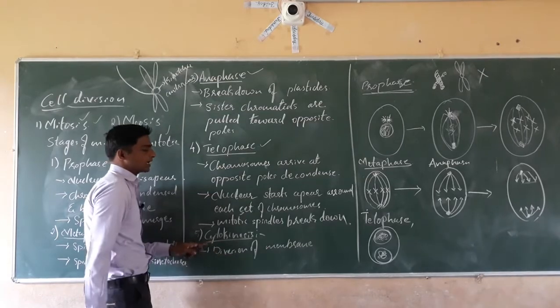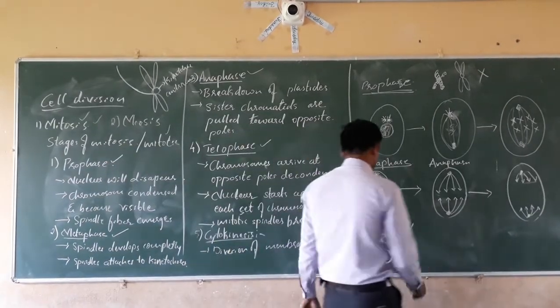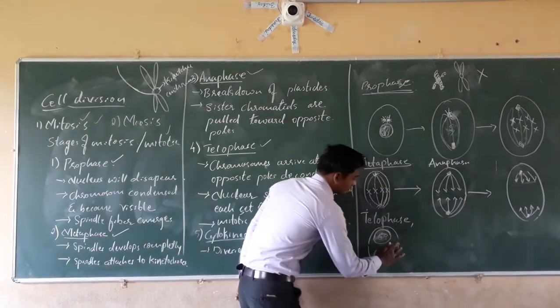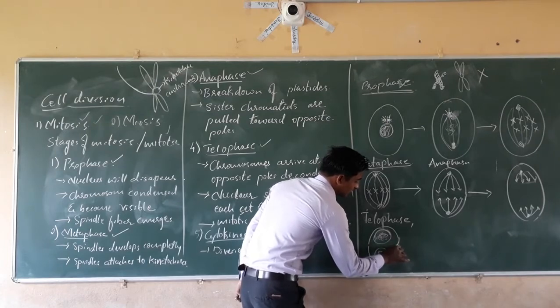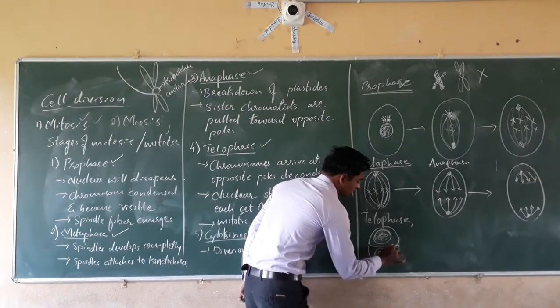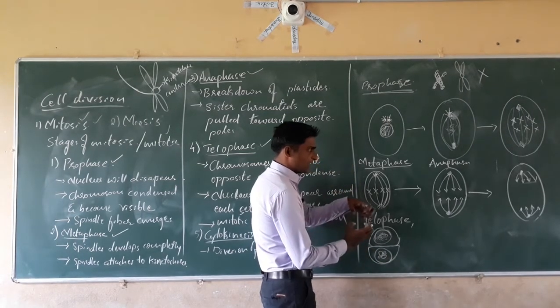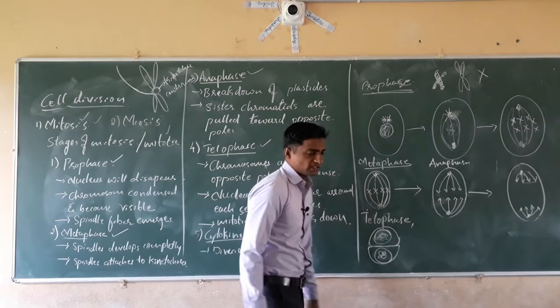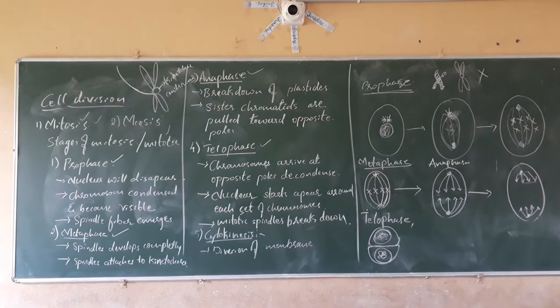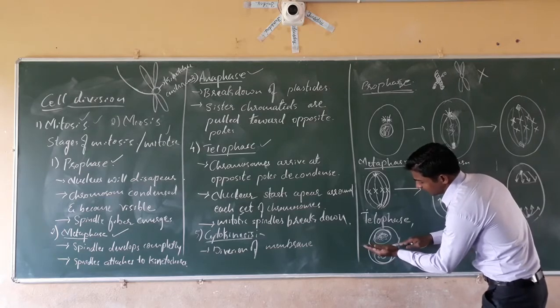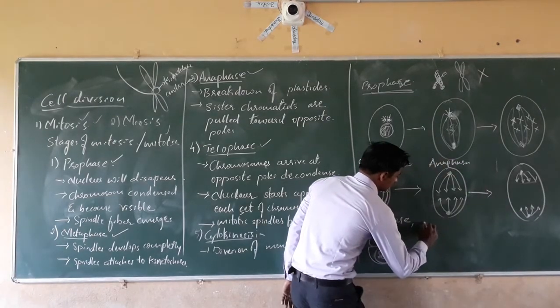Then after this, what happens last? That is cytokinesis. Cyto means cell, kinesis means division. In the telophase, slowly the cytokinesis, the cleavage of the cell cytoplasm, starts to go on. The cell wall starts to break down.